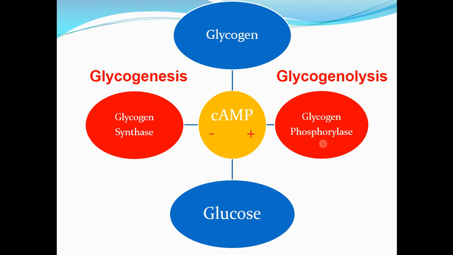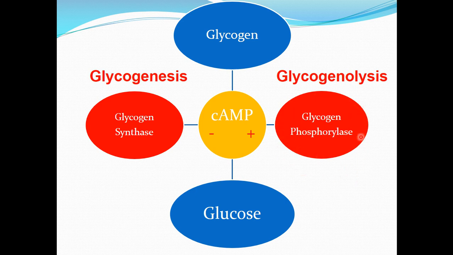The phosphorylation of glycogen phosphorylase increases its activity and phosphorylation of glycogen synthase reduces or decreases its activity. And this phosphorylation is increased in response to cyclic AMP. Both these enzymes, glycogen phosphorylase and glycogen synthase, exist in two forms, which are glycogen phosphorylase A and glycogen phosphorylase B, and likewise glycogen synthase A and glycogen synthase B.